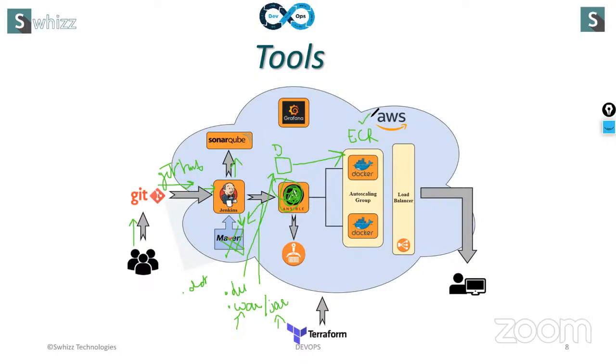Okay, this is a kind of service in AWS. After building the image, we are going to use these images in ECR, Elastic Container Registry. We are going to save these images in ECR.